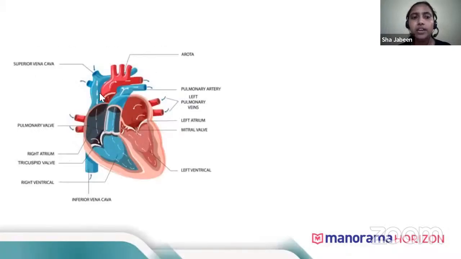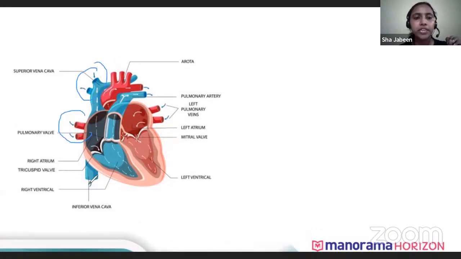Now you can see the heart. Let me quickly explain the structure and function of the heart. Here you can see the vena cavae: there's a superior vena cava and an inferior vena cava. These superior and inferior vena cavae bring impure blood from the top part of the body and from the lower part of the body.